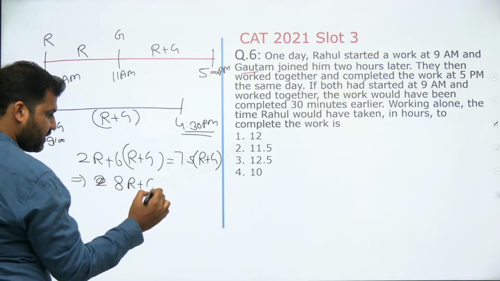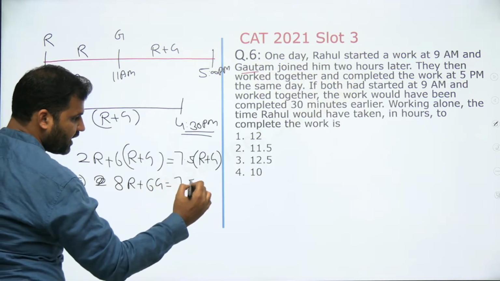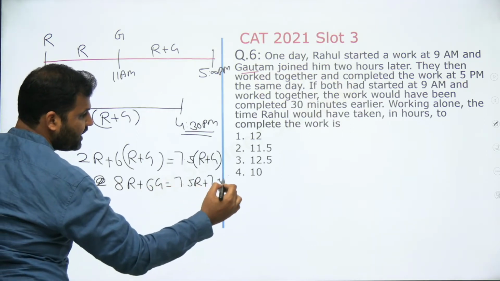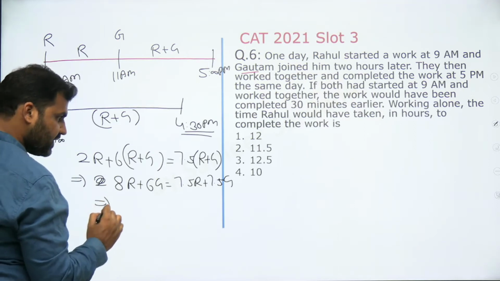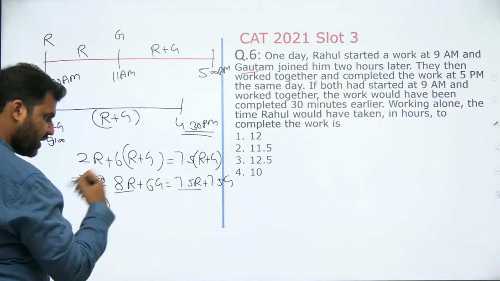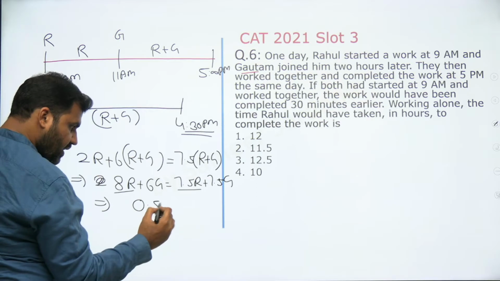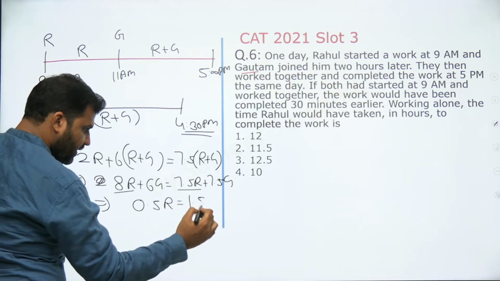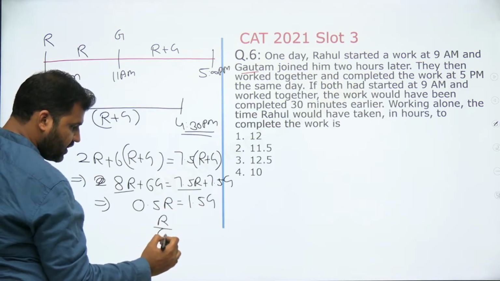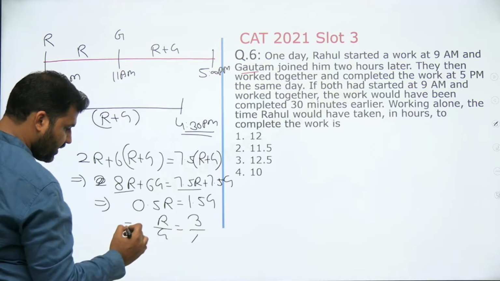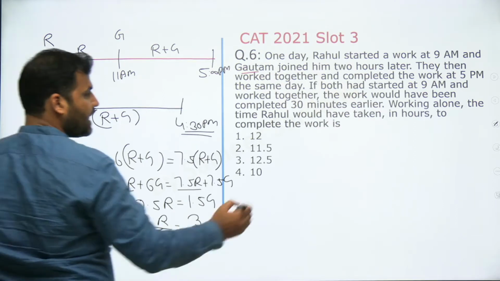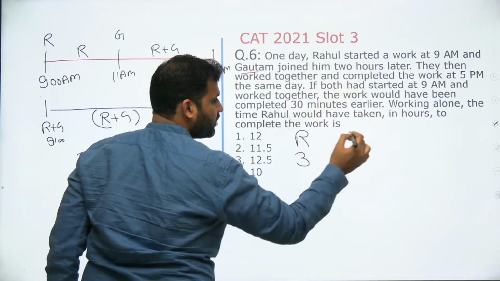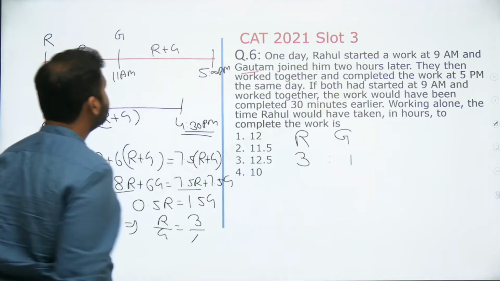So see that 2 times r plus 6 times r would be 8 times r, plus 6 times g, is equal to 7.5 times r plus 7.5 times g. This gives you the efficiency relation, right? Take a subtraction. 0.5r is equal to 1.5 times g. Rahul upon g will be equal to 3 upon 1. That means if Rahul can do 3 units of work, Gautam will be doing 1 unit of work.